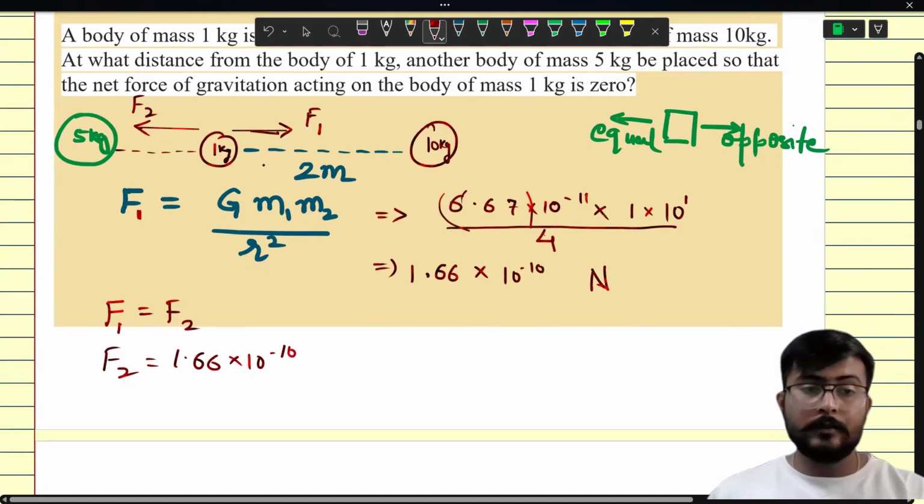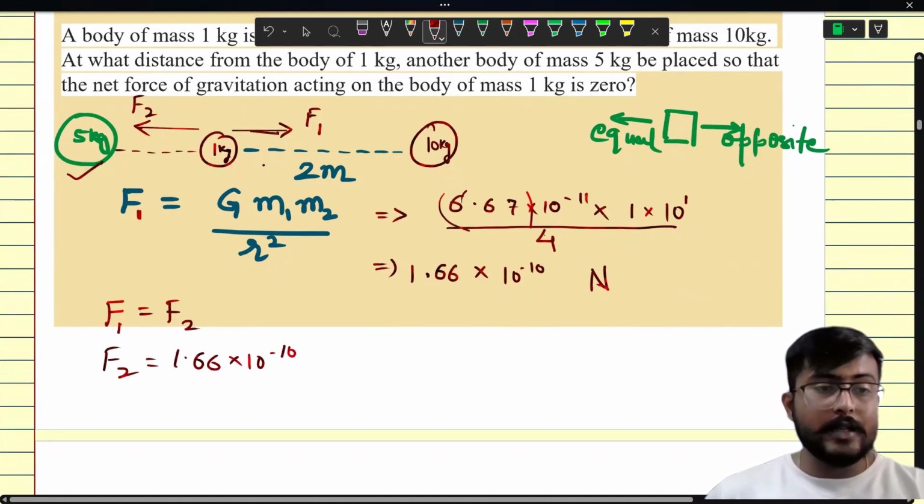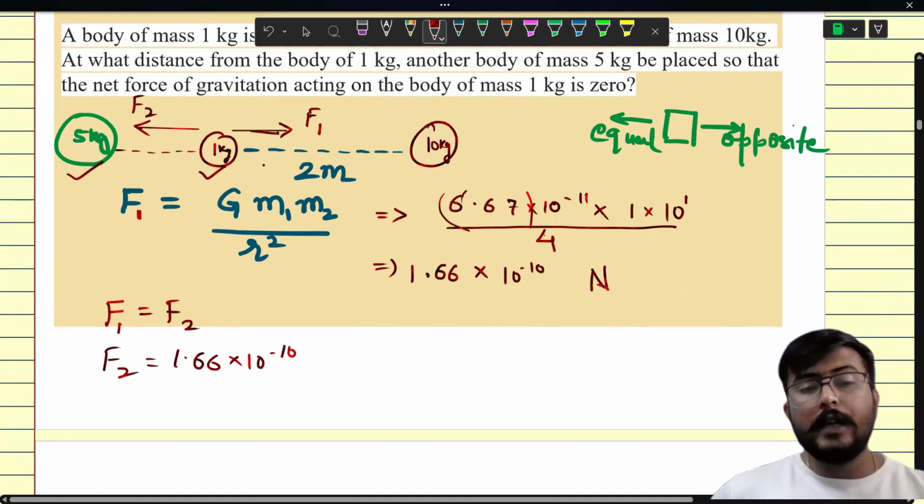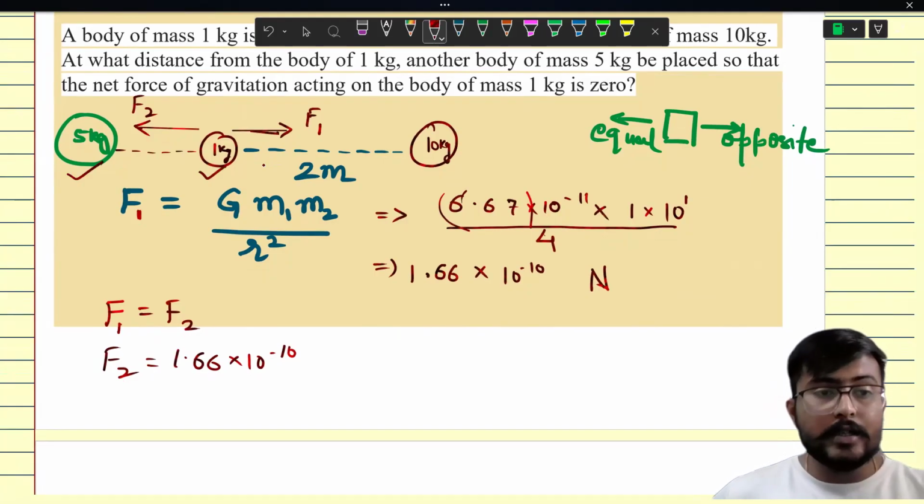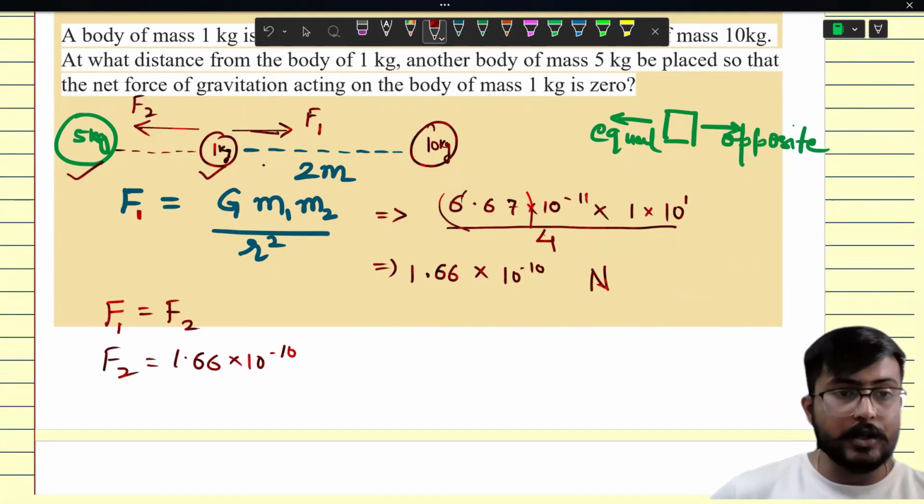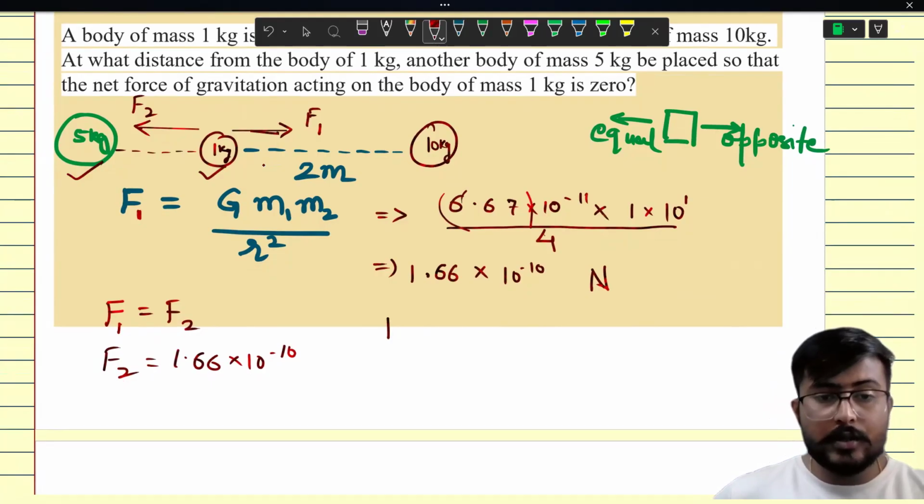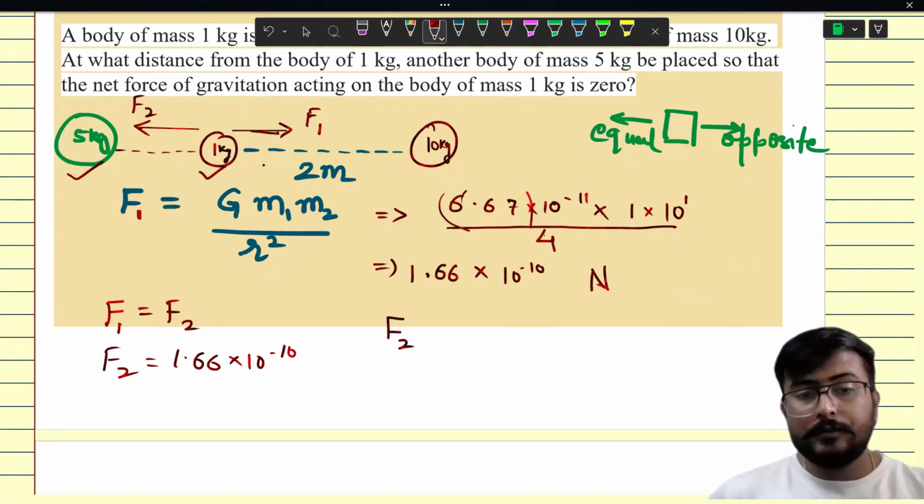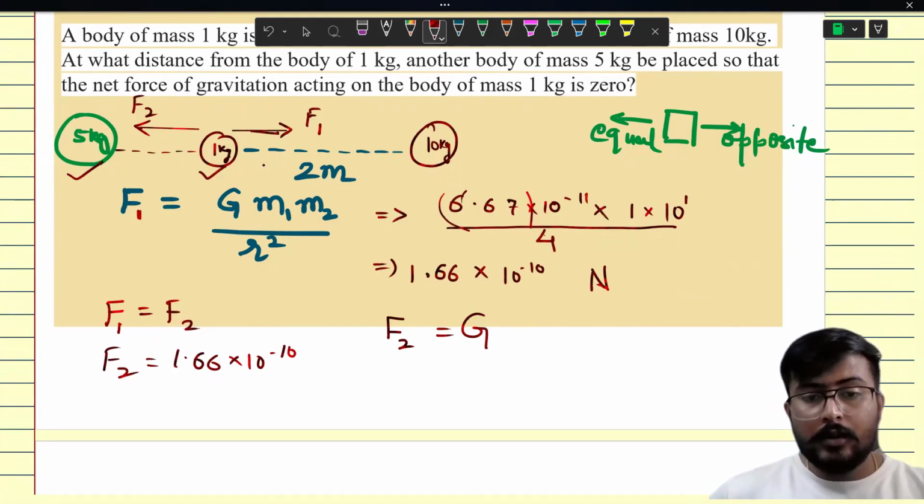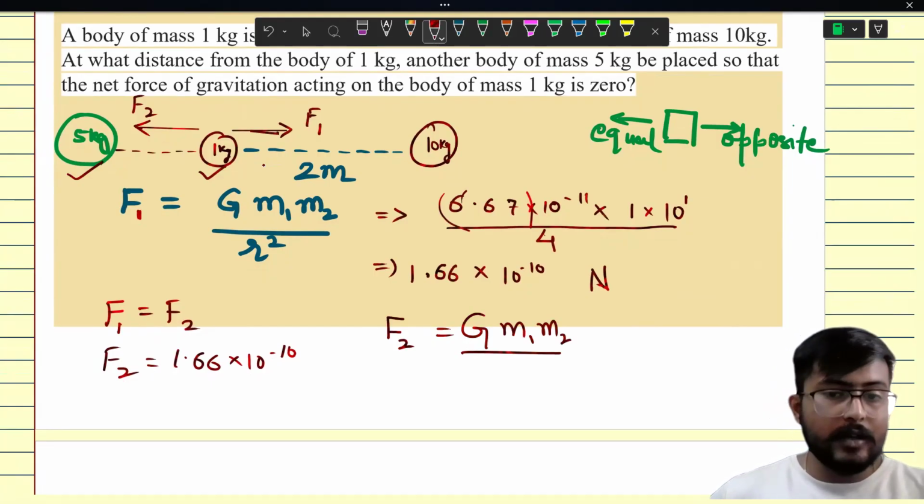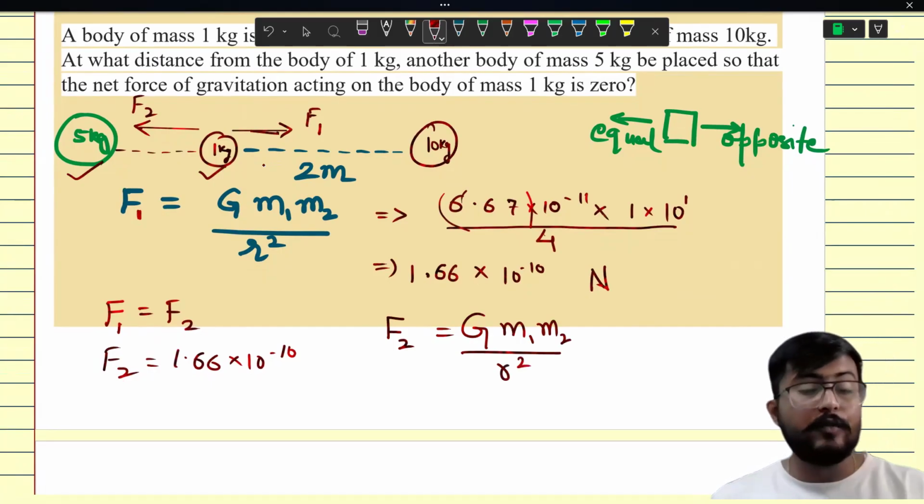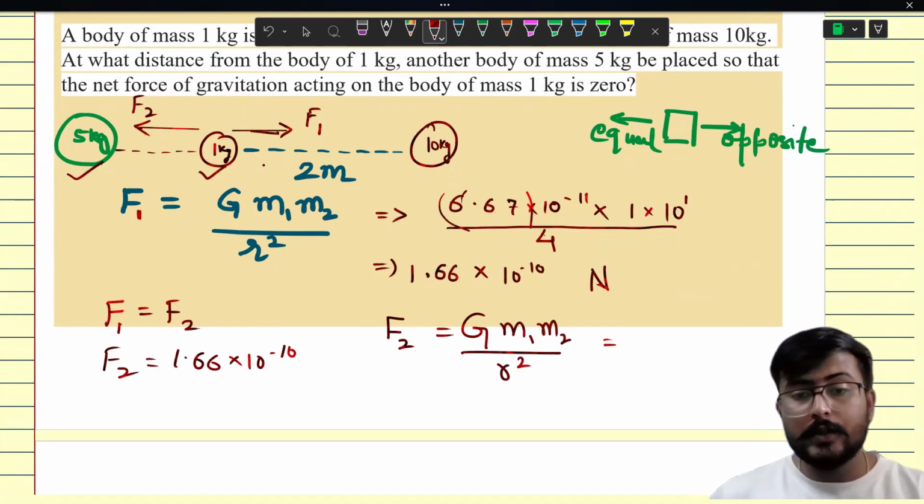Now we know the force. We know the two masses, 5 kg and 1 kg. We have to find the distance between these two objects. Come on, let's use the formula, G M1 M2. Now this time M1 is 1 kg, M2 is 5 kg, and the distance we don't know, we have to find it. So let's do this.